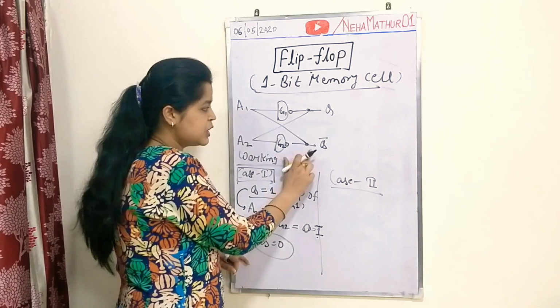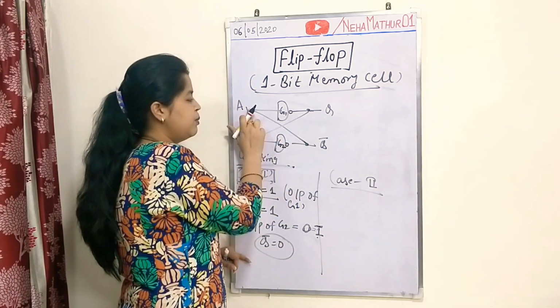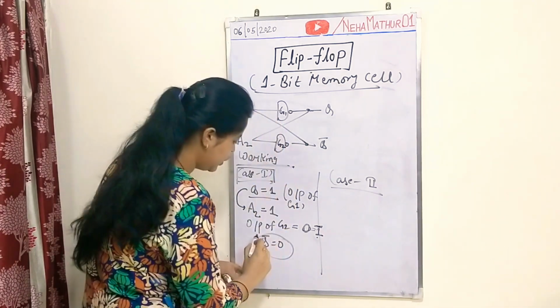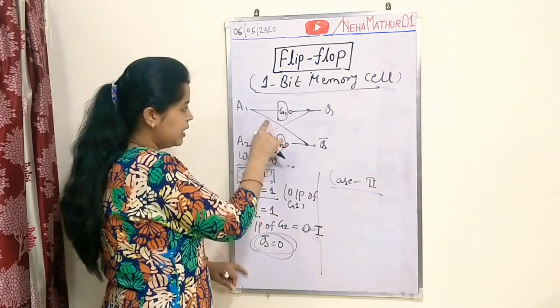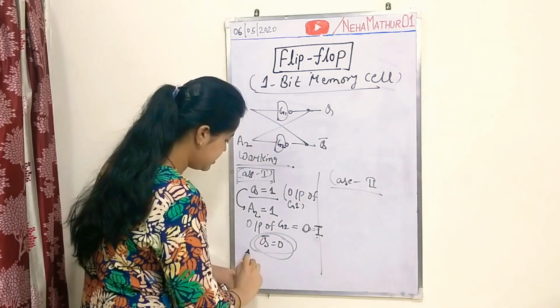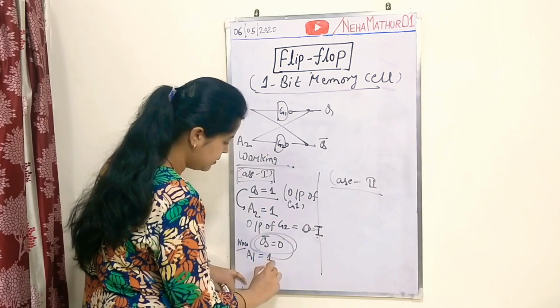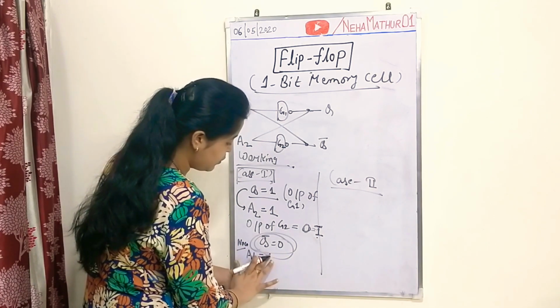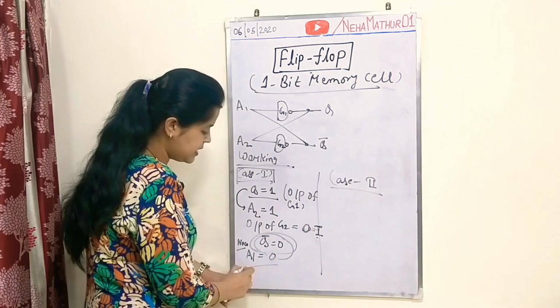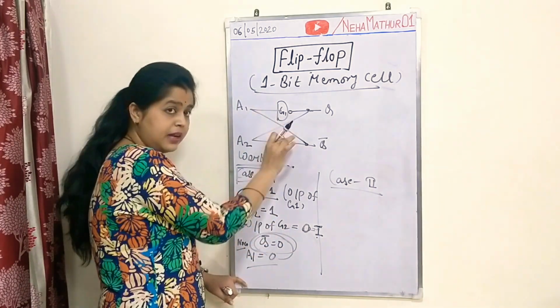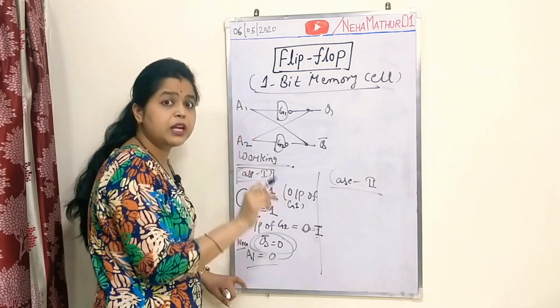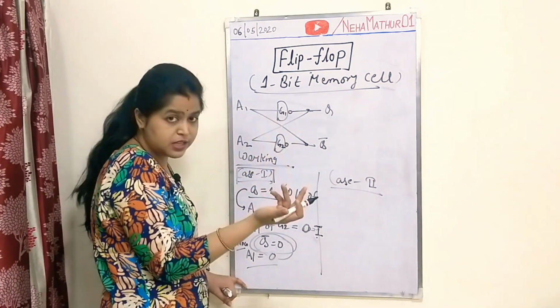Now this Q bar is itself an input of G1. That means now A1 is equal to 0, which is applied at G1, and G1 is also working as an inverter.